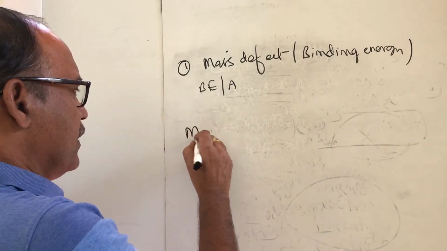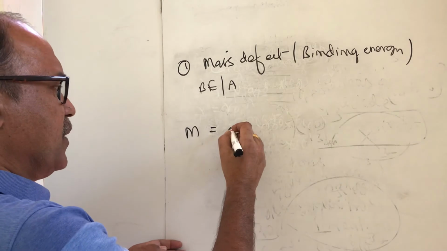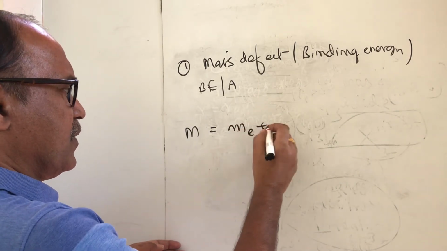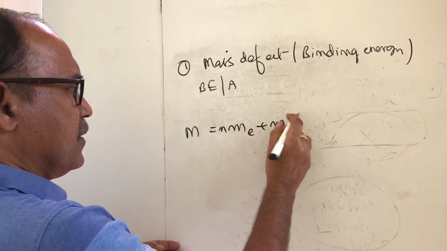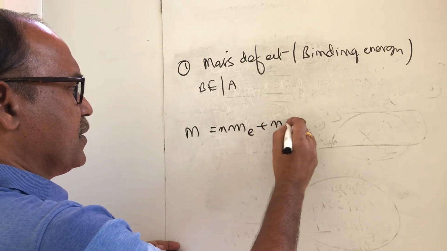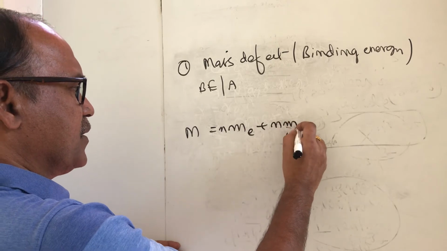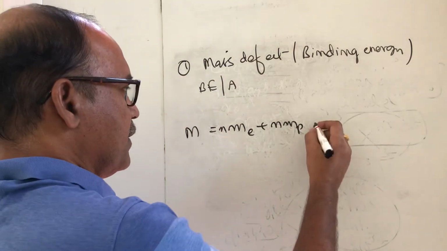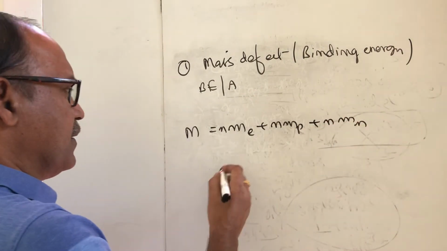We express the mass in terms of the number of electrons times the mass of the electron, the number of protons times the mass of the proton, and the number of neutrons times the mass of the neutron.